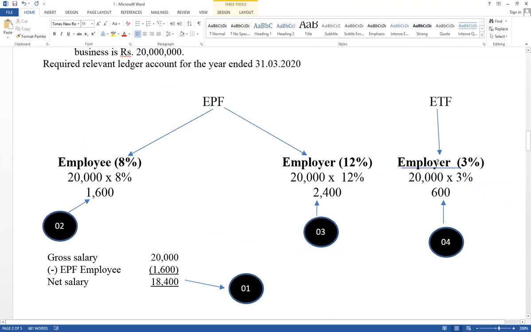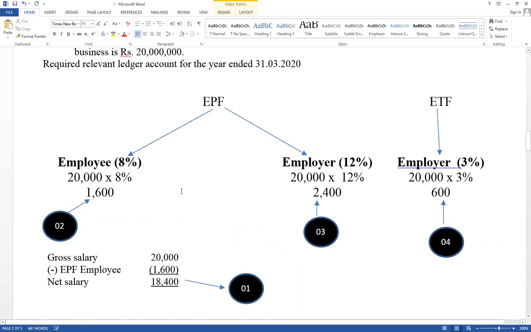Another expense like EPF contribution of employer. Think about double entry, ETF expense account debit, ETF payable account credit. Like that, in ETF only employer gives their contribution. Therefore, you have to prepare two ledger accounts for ETF, ETF expense account and ETF payable account.